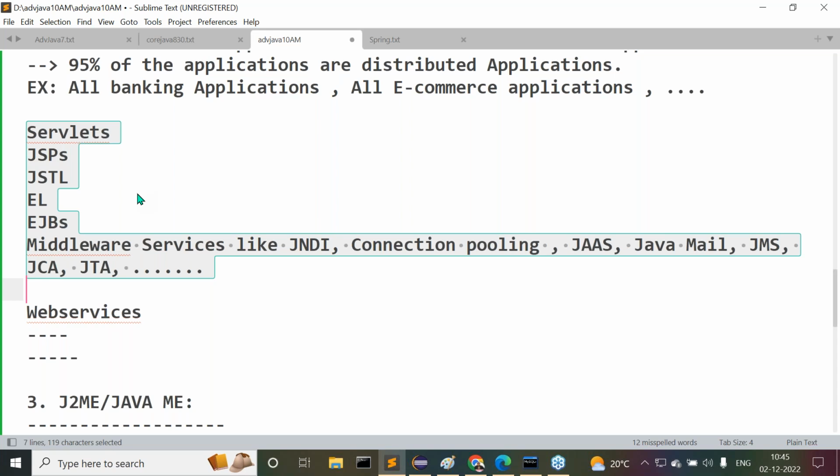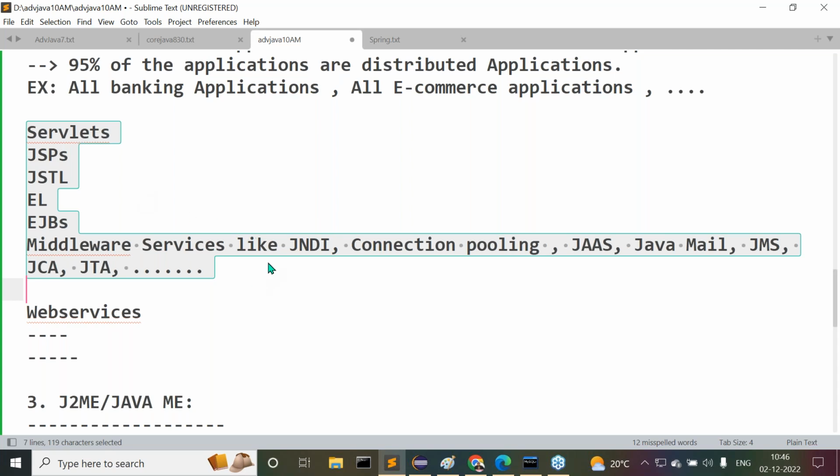But today we are talking about the advanced Java topic, we are discussing what is advanced Java. But as per the Sun Microsystems specification, no particular topic is available like advanced Java.